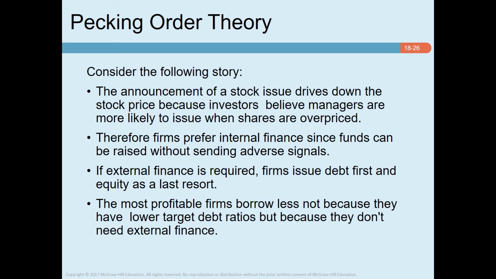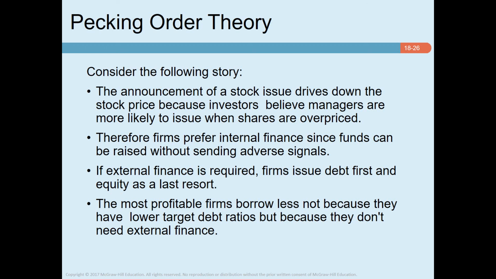Firms generally prefer internal finance, and they adapt their target dividend payout ratios to their investment opportunities while trying to avoid sudden changes in dividends. Sticky dividend policies plus unpredictable fluctuations in profitability and investment opportunities mean that internally generated cash flow is sometimes more than capital expenditures and other times less. If it is more, firms pay off debt or invest in marketable securities. If it is less, the firm first draws down its cash balance or sells its marketable securities.